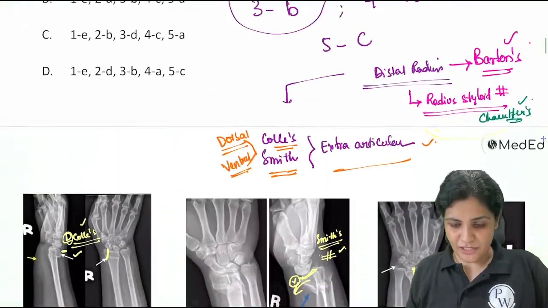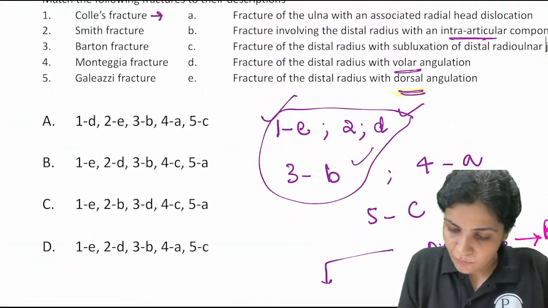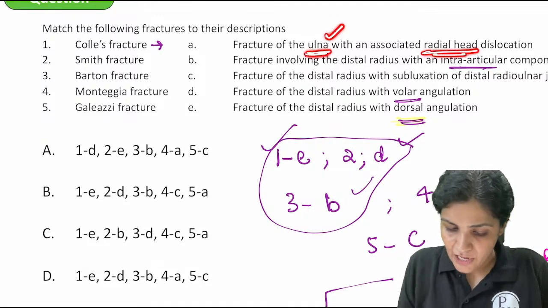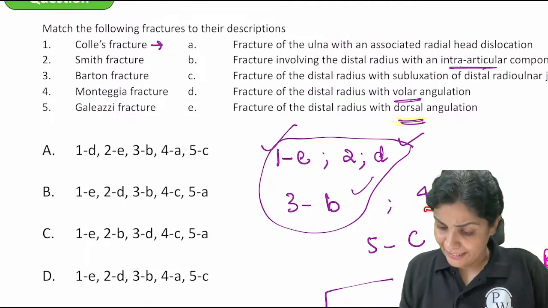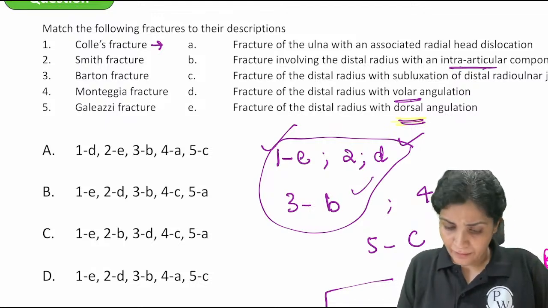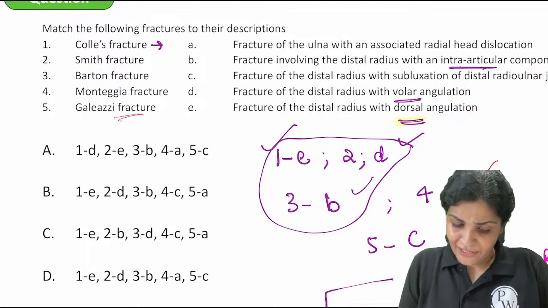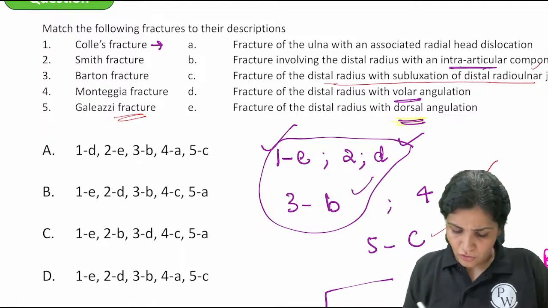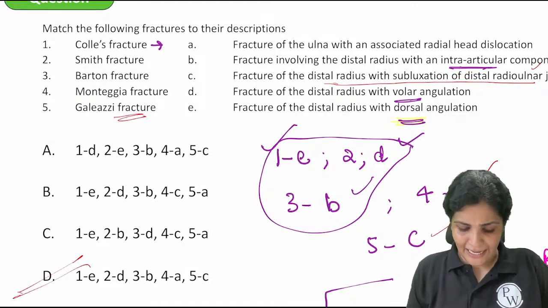So now get back to this question. Here Monteggia is a fracture of the ulna with radial head dislocation. So option 4 is right here also. Galeazzi is a fracture of the radius with the distal radio-ulnar joint. See, so we are right. D is the answer.